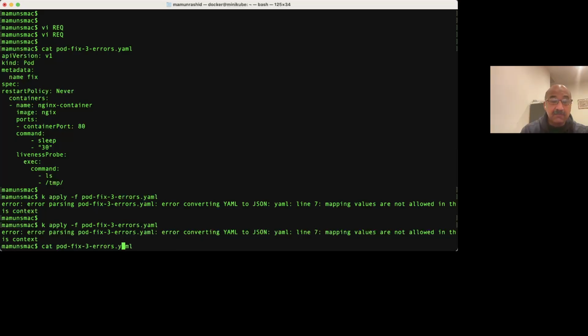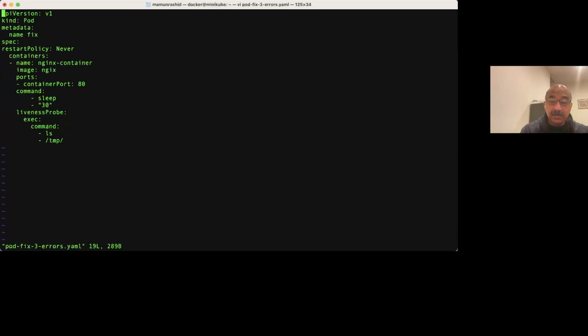Let's do a vi on that file. Line 7 is here. Sometimes, I would say the majority of the time, you also need to look at the line before. So if you look here, this containers part looks just fine. How do I know that?